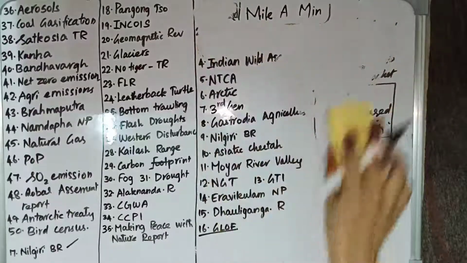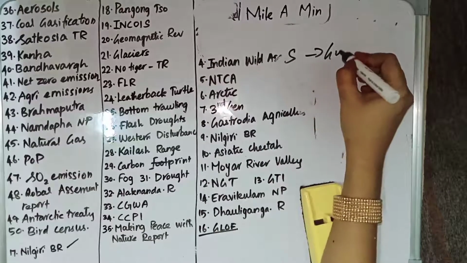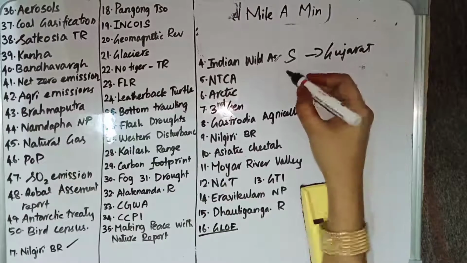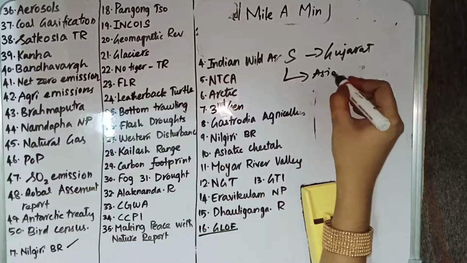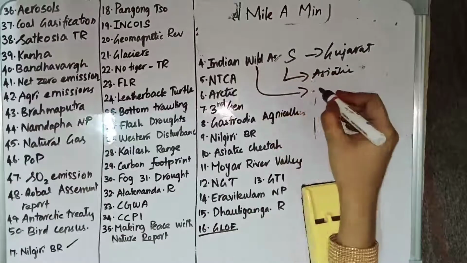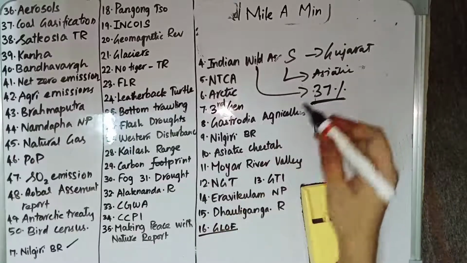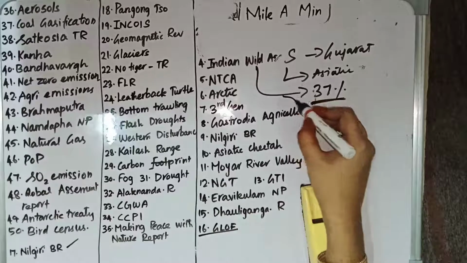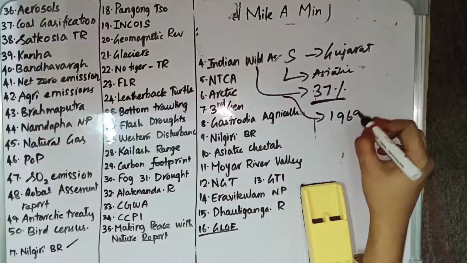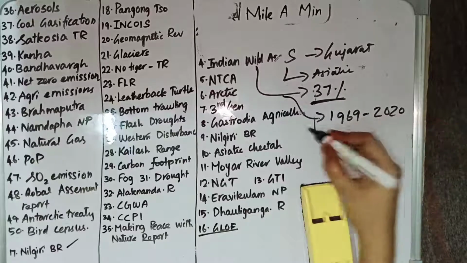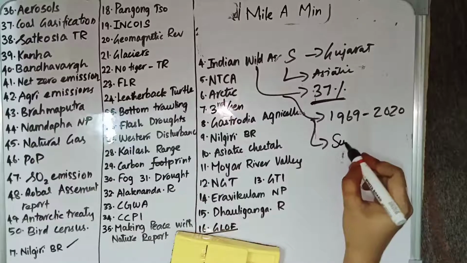Then we have the Indian Wild Ass Sanctuary. It is located in Gujarat, in the Little Rann of Kutch region, and Gujarat is the only place where you can find both Asiatic lions as well as the Indian wild ass. The Indian wild ass population is constantly increasing. As per the Gujarat Forest Department report, it has increased by 37%, and it has been increasing from 1969 to 2020. The district in Gujarat with the highest Indian wild ass population is Surendranagar.